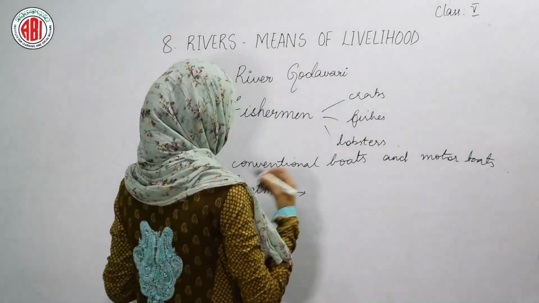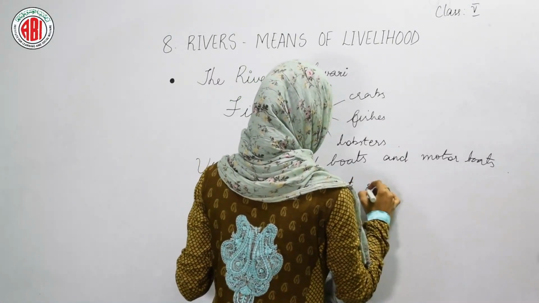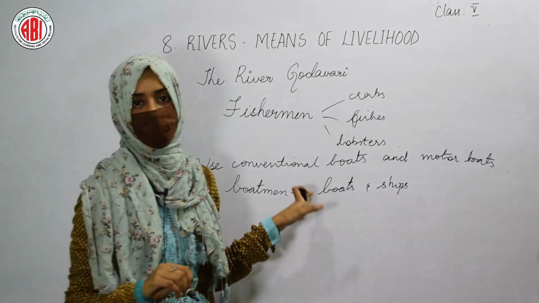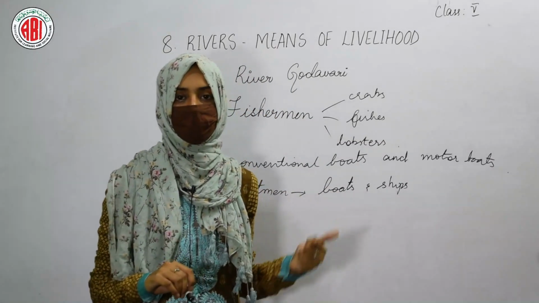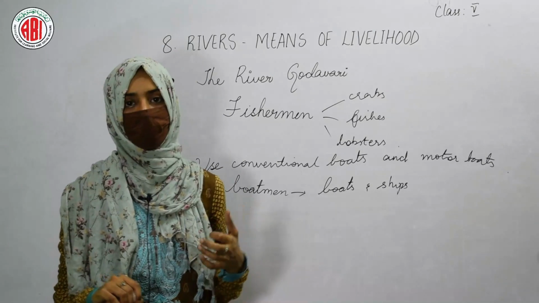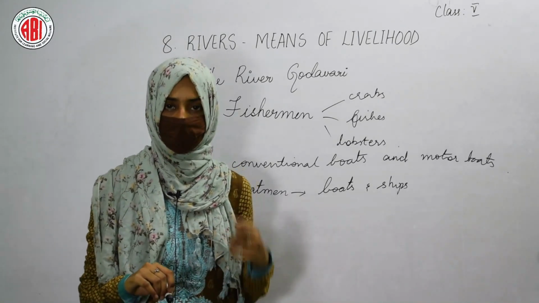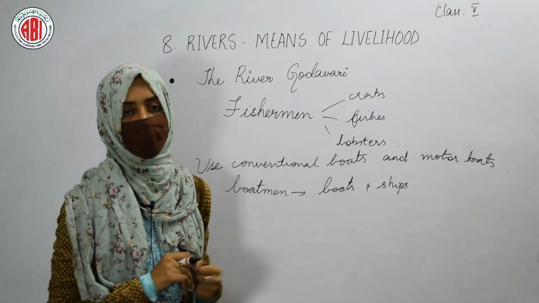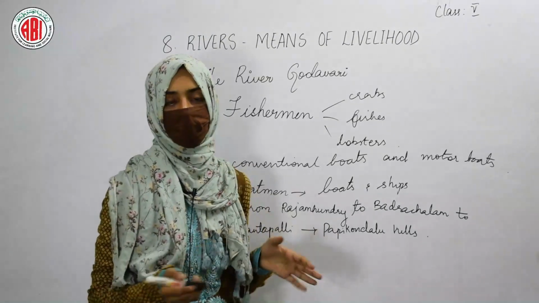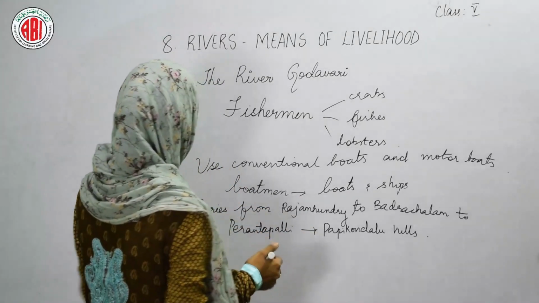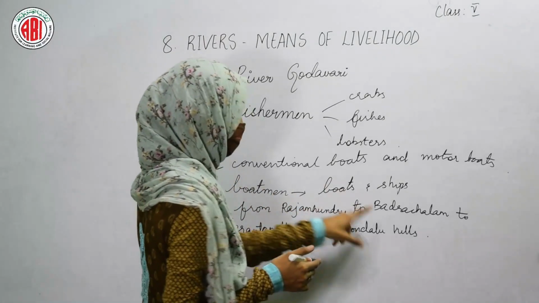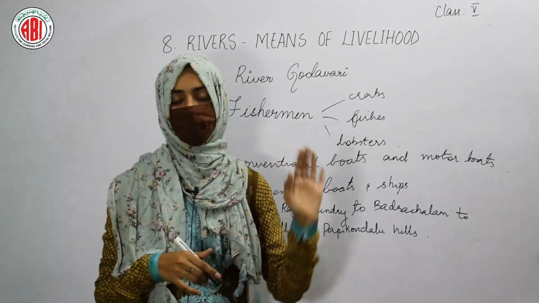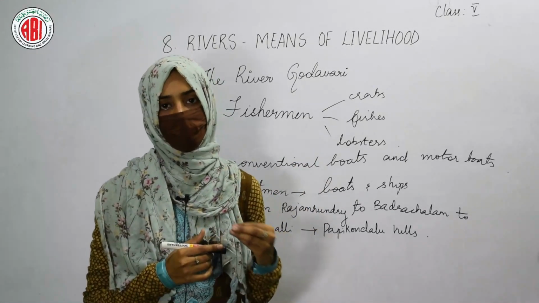So boatsmen, they bring the different boats and ships, and the people used to travel in these boats and ships by paying. So in such a way, water transport can be a way by which the people can earn money. The people can make the rivers as a source of their livelihood. And many people, they take the pleasure by riding on ferries from Rajamundry to Bhadrachalam, then to Perantapalli. So in this way, the rivers can be a place of tourism.